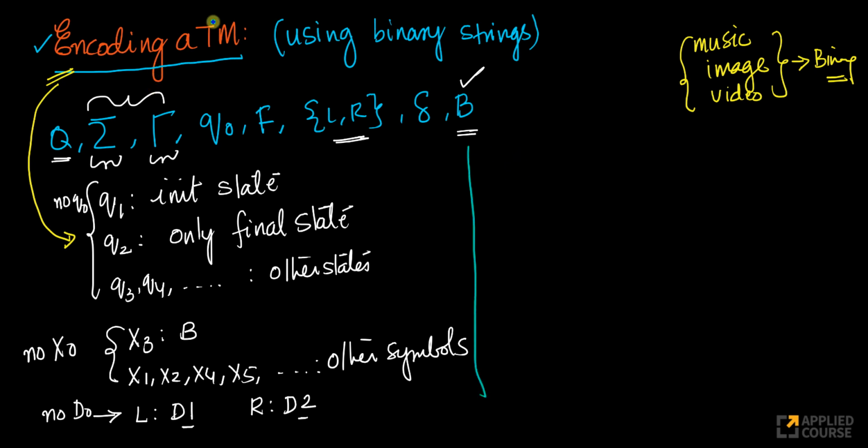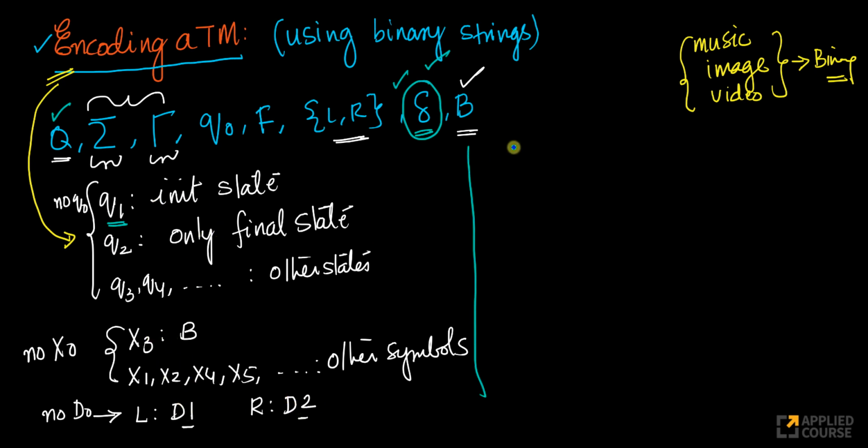What is the most important part of a Turing machine? The most important part is basically your transitions. If somebody gives you the transition table or the transition diagram of a Turing machine, you can easily decipher what the states are, what the input symbols are, what the tape symbols are, what the initial state is. All of that you can easily get if somebody just tells you the transition function. Again, I'm always assuming that my initial state is Q1 and Q2 is the only final state, and my directions are also encoded using numbers.